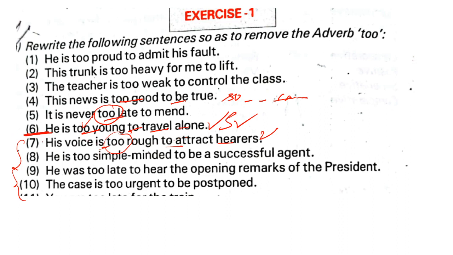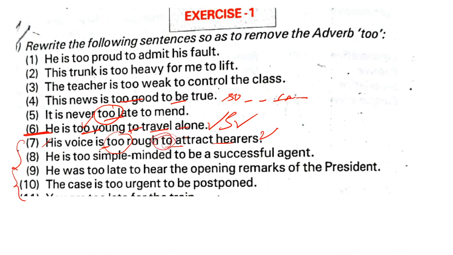Anushka, how have you forgotten the usage? You are asking me like, who is this boy? Ganesh. Let us see this. Again, we'll read the sentence. His voice is too rough to attract the hearers. His voice is so rough that he cannot attract the hearers.